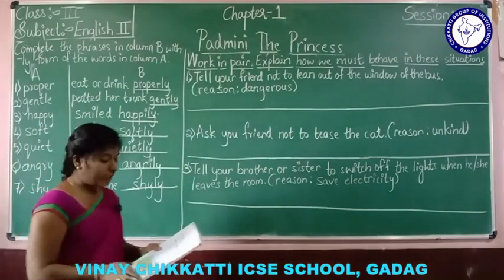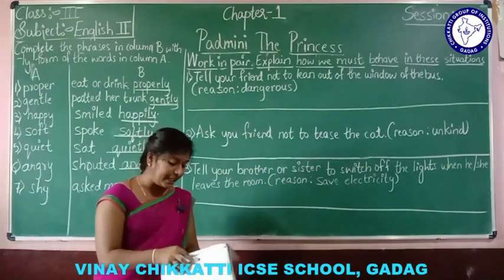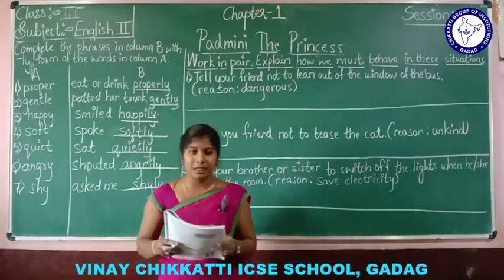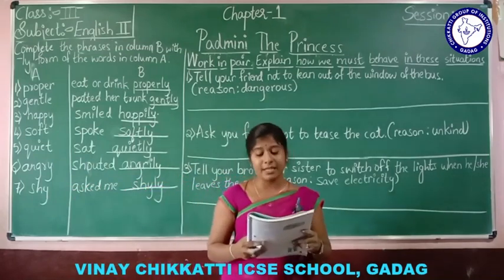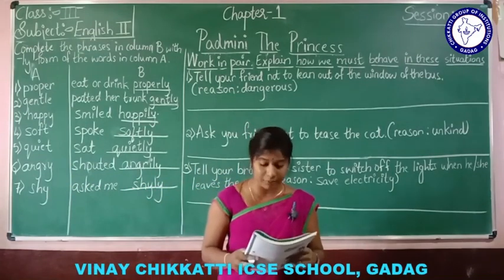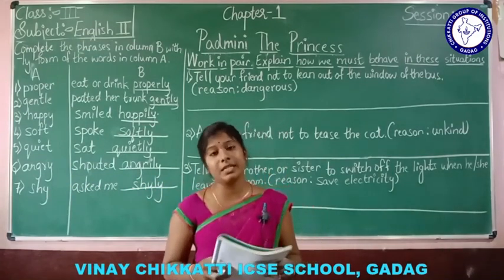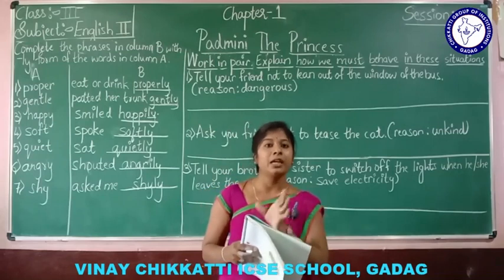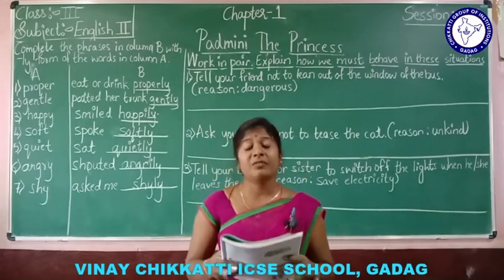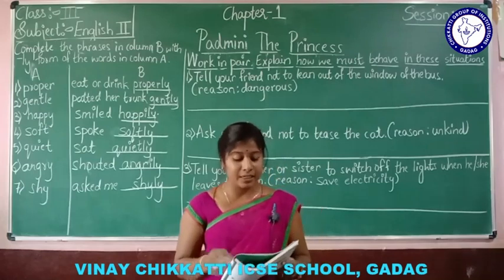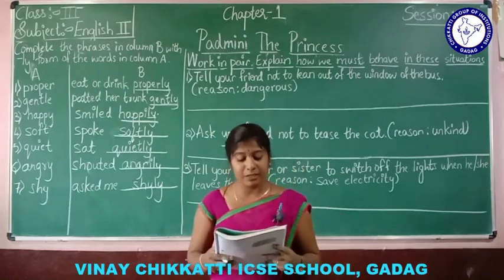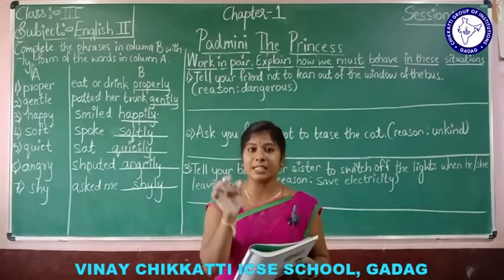Next one, coming to the next page, page number 8. See, in the story, Amma tells us something that she has learnt about animals. She also gives the reason for every sentence. We must never show animals that we are afraid. See, she is saying we must never show animals that we are afraid. It makes them feel that we might harm them. This is the reason for that sentence.